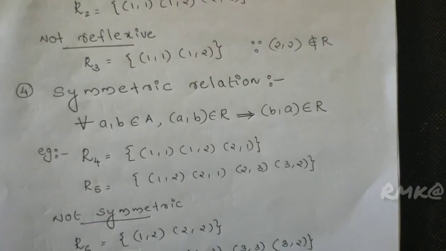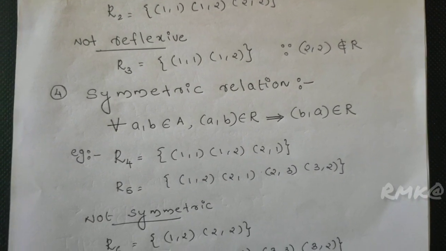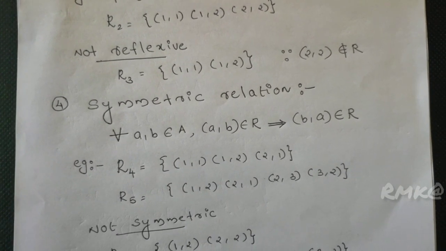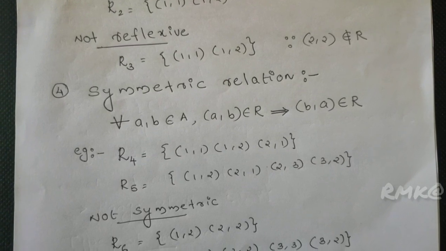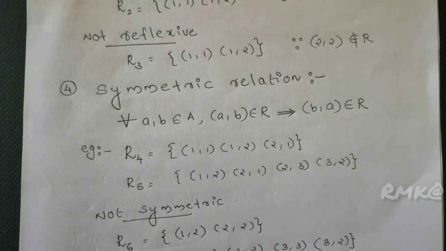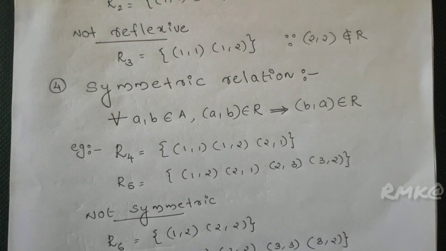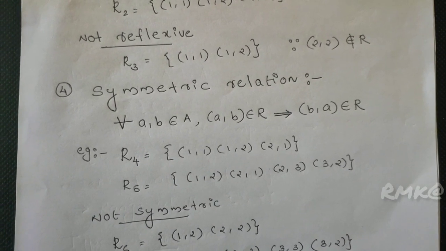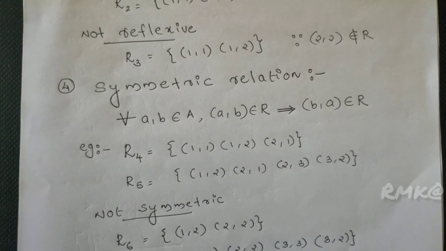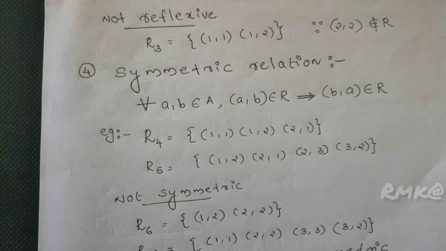Fourth one is the symmetric relation. For all a, b belonging to A, the ordered pair (a, b) belongs to R implies (b, a) belongs to R. Example: (1,1), (1,2), (2,1). The symmetry of (1,1) is (1,1), the symmetry of (1,2) is (2,1), the symmetry of (2,1) is (1,2). All are contained in R4. Similarly (1,2), (2,1), (2,3), (3,2): it is symmetric because the symmetry of (1,2) is (2,1), of (2,1) is (1,2), of (2,3) is (3,2), of (3,2) is (2,3). All are contained in R5.